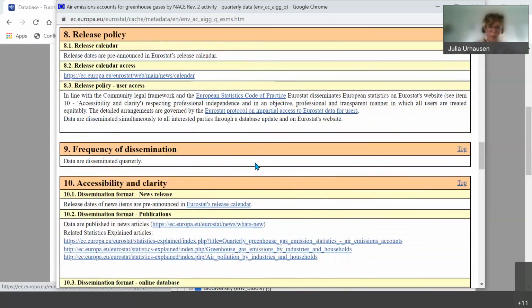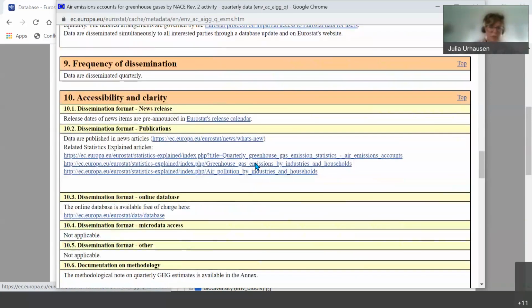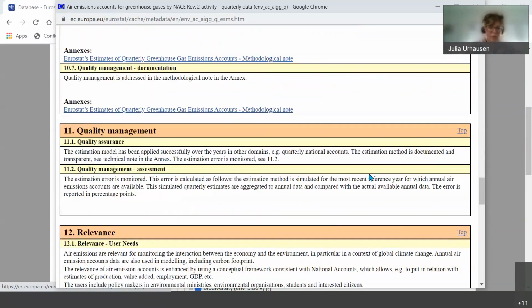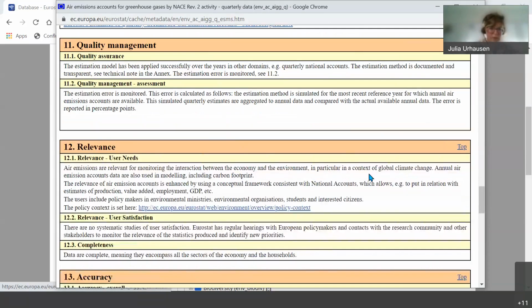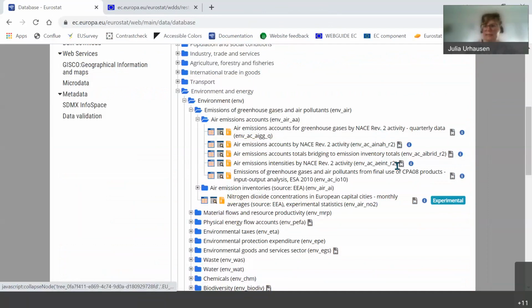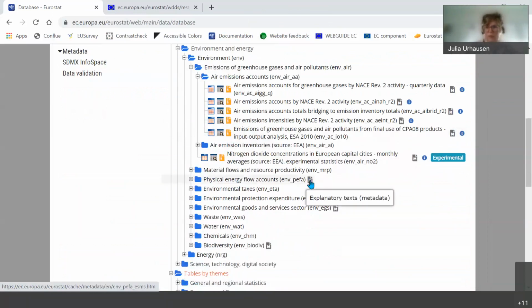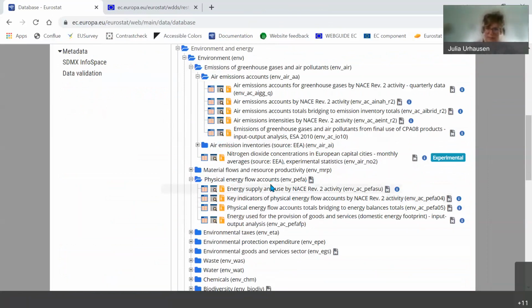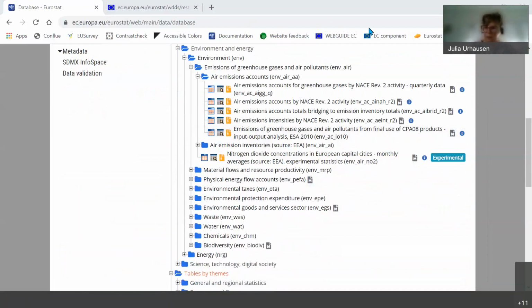So this is really a wealth of information you can also dig into if you're really interested in the methodology or the metadata behind. And as I said, sometimes you might need to look in the tree if it's attached to a specific data set, or like here to a branch, as we call it, or a folder, which then is the metadata for all the data sets underneath as well.